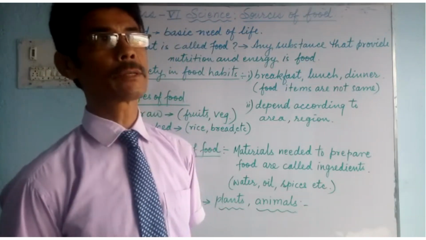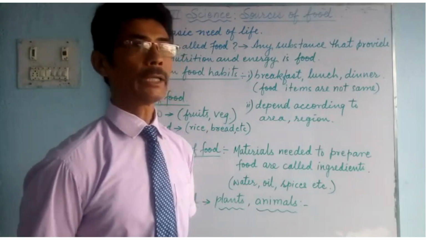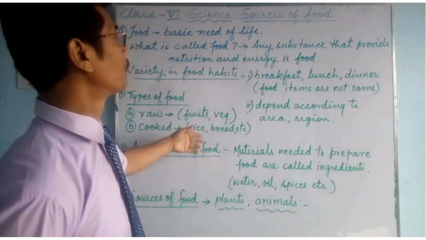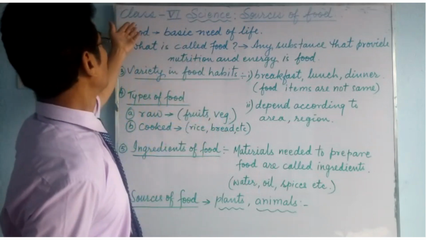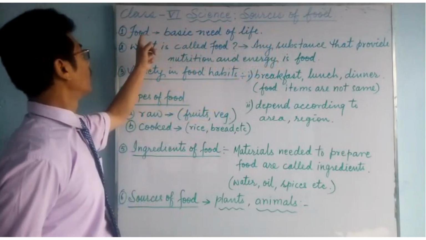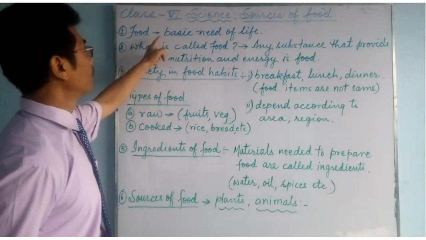Today we will do science of chapter 1. Look at the board and let me explain certain points. Look at number 1. Class 6 science, sources of food. Number 1, food. Basic need of food.